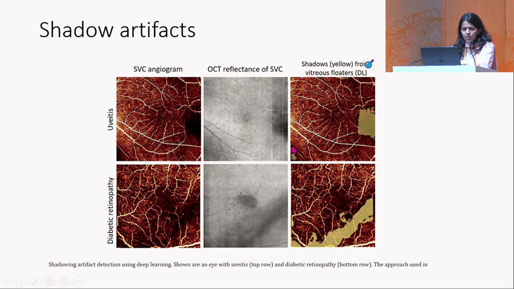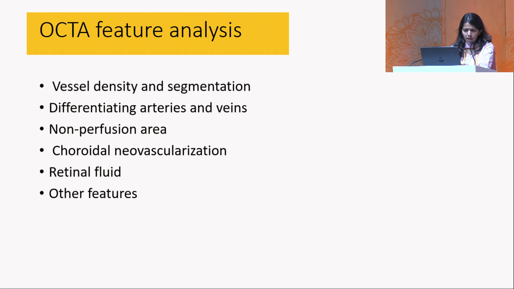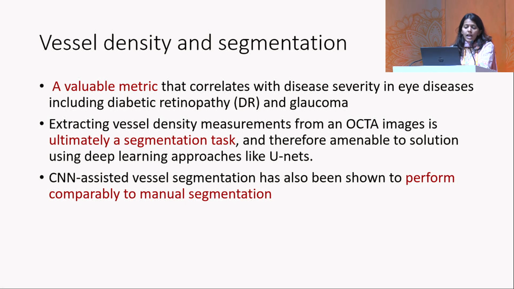So you see the OCT angiogram detected through the deep learning, which has detected this shadow artifact which is being created because of the vitreous floater in both this patient of uveitis as well as in this patient of diabetic retinopathy, so that this is not erroneously detected as a non-perfusion area. AI can also help in analyzing a lot of OCT angiographic features like vessel density and segmentation. It's a valuable metric which correlates with disease severity, especially in eyes with DR and glaucoma. And it's usually a segmentation task, and CNN algorithms have been shown to perform comparable to manual segmentation.